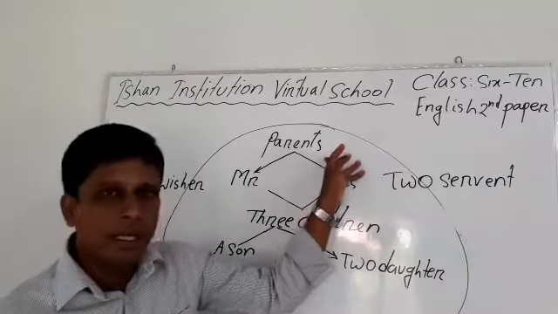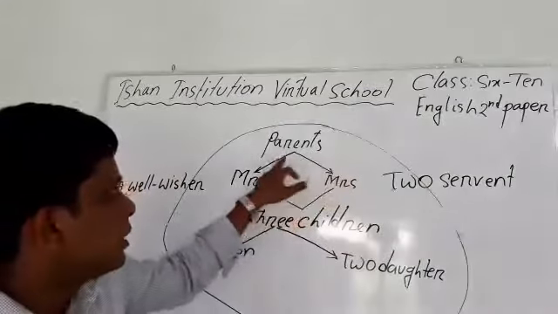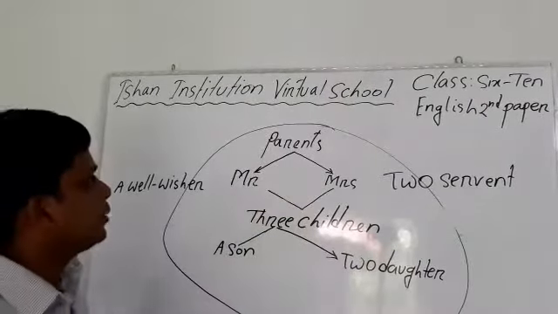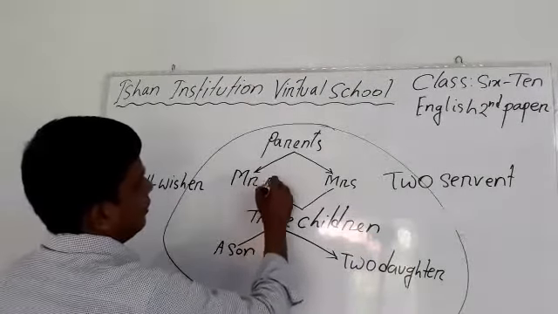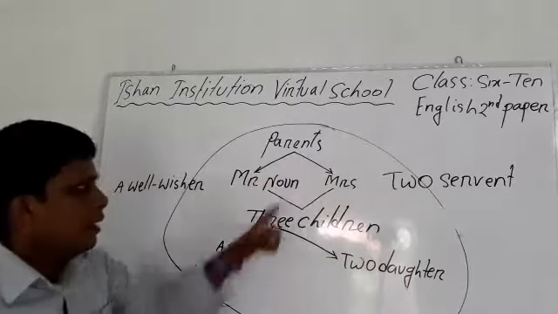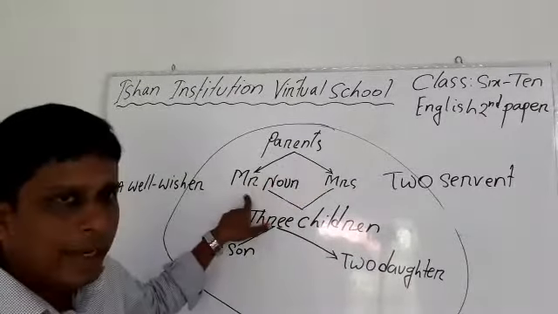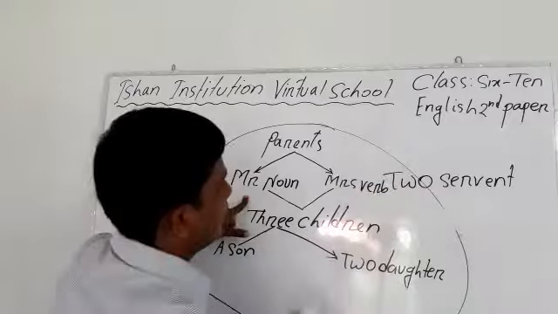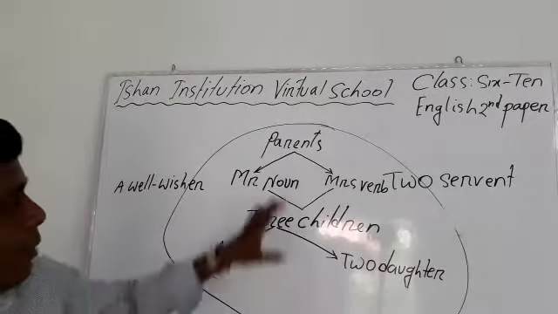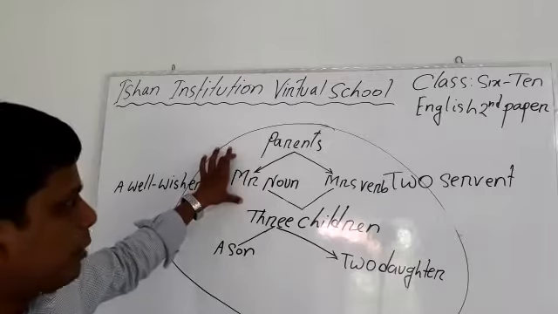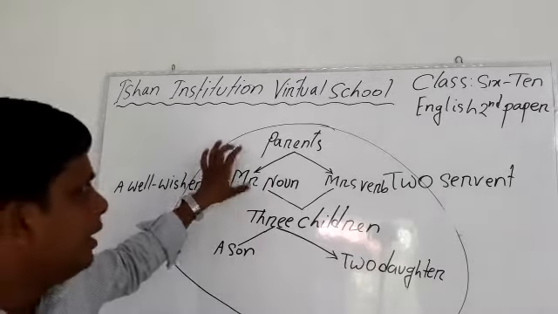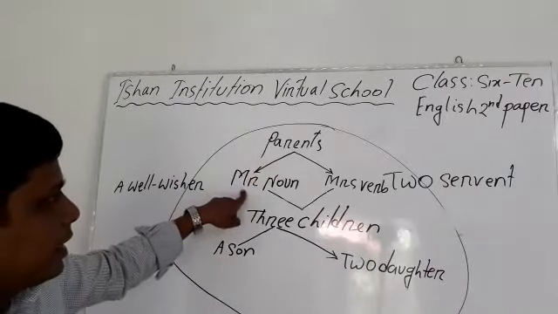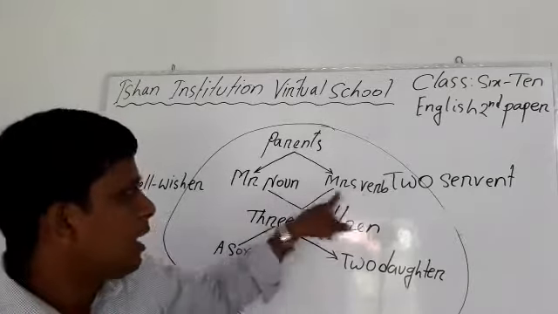There is a family. We may suppose that this family lives in Faridpur, and in this family there is a couple named Mr. Noun and Mrs. Verb. At first, we have already found the two members of that family who formed the family. I mean parents. The parents are Mr. Noun and Mrs. Verb.